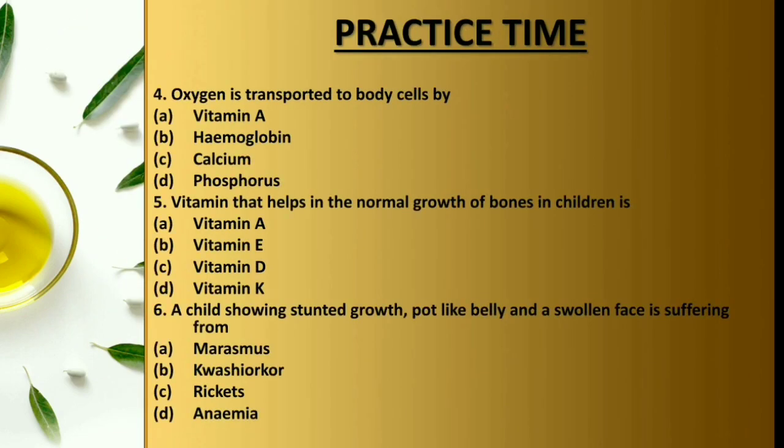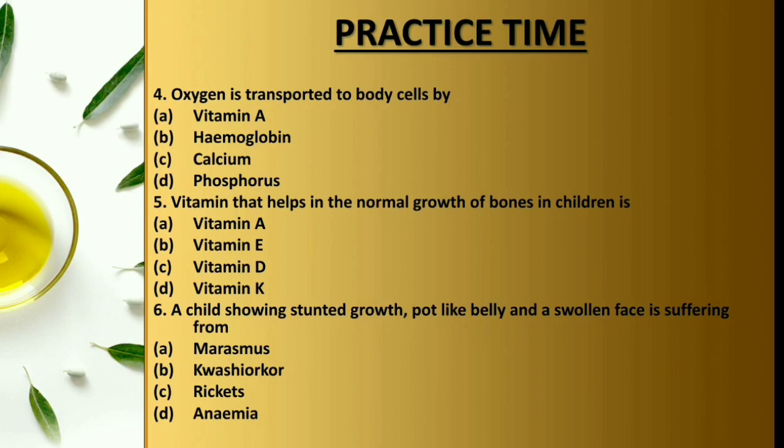Our next question is, oxygen is transported to blood vessels by vitamin A, hemoglobin, calcium and phosphorus. Now I want to tell you one thing. When we eat food, we get the nutrients, and these nutrients get dissolved in the blood, and blood flows to all the parts of the body. So this oxygen also is transported by the hemoglobin only, which is present in the blood.